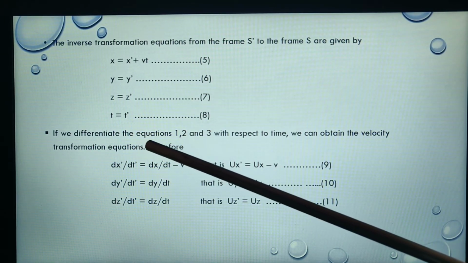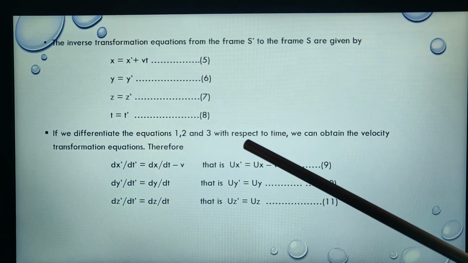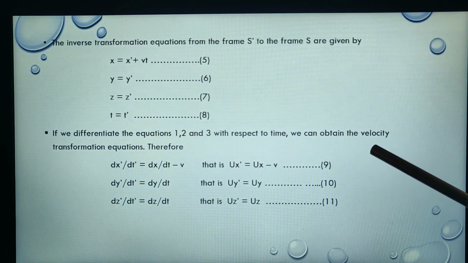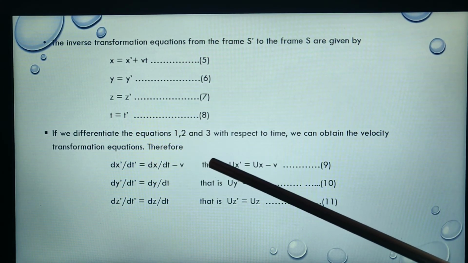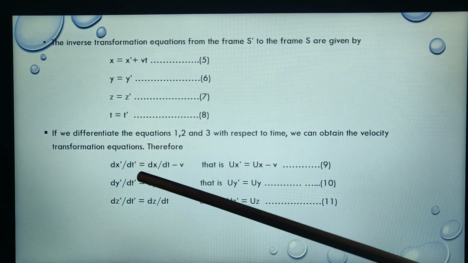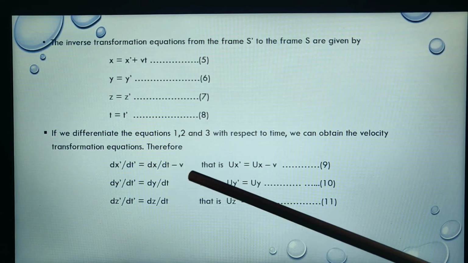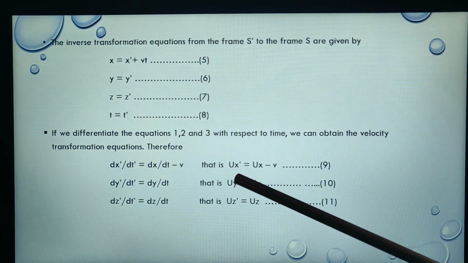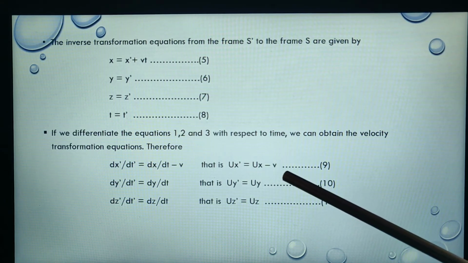If we differentiate the first, second and third equations with respect to time, we can obtain the velocity transformation equations. Therefore, dx prime by dt prime equal to dx by dt minus v. That is, we can write ux prime equal to ux minus v.